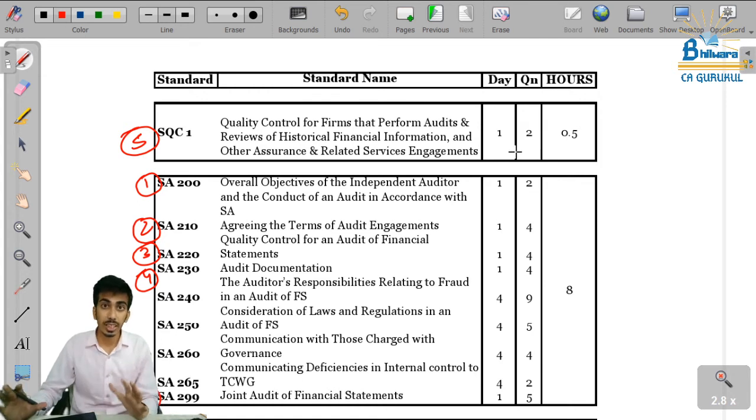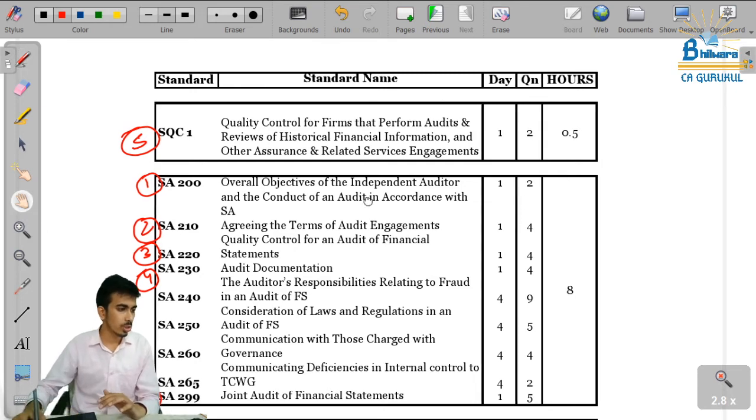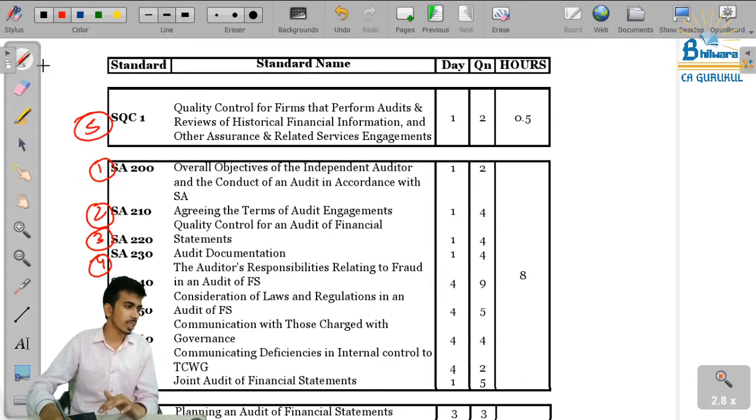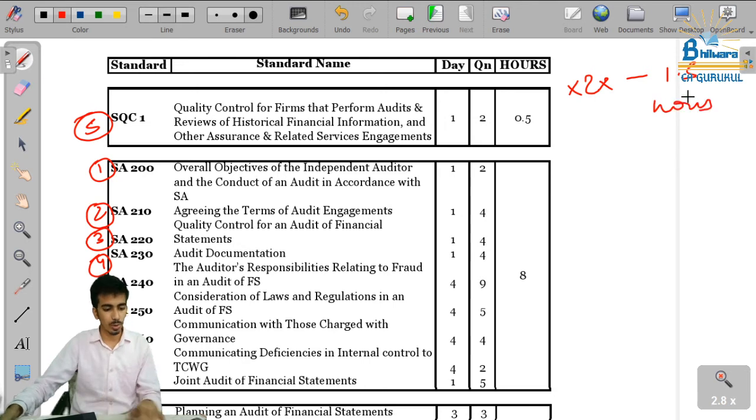So 6 standards on one day? Yes, because these are elementary standards. What you have to do is watch the revision lectures of these at 2x speed. 2x speed will take around 1.5 hours of today's slot.